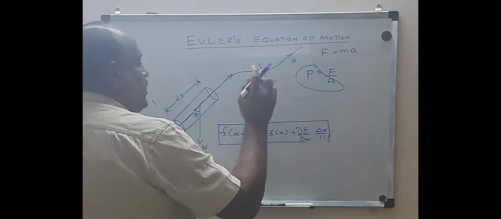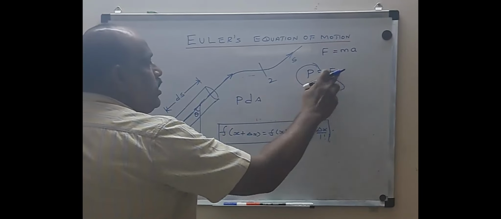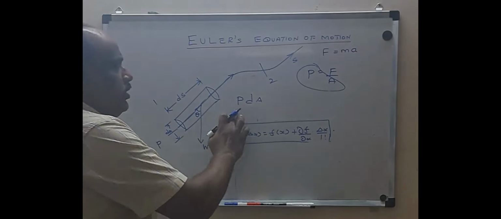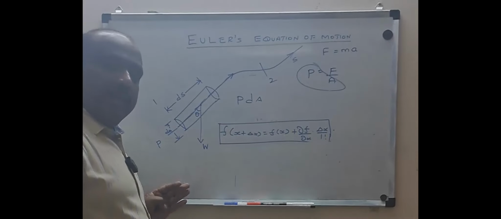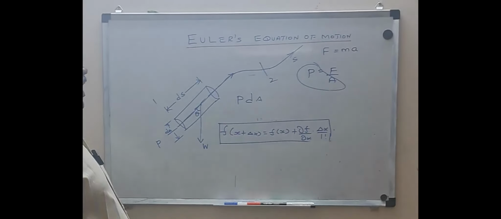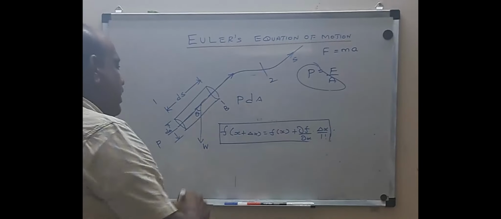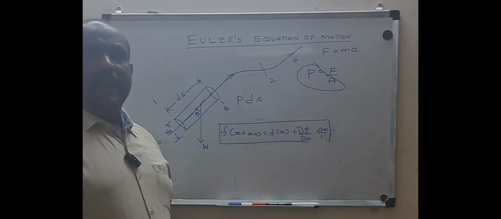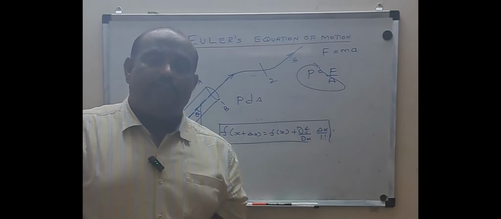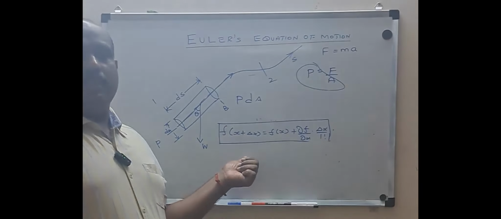Okay, so now the pressure force will be equal to P into dA. Why? Because force equals pressure into area. Here the area is only dA. So this is the force which is making the fluid move in this direction. It's trying to get into 1. But I want to know what force is acting at this point. Let us say this point is B. Now the force which is acting at this entry is P into dA. But there will also be another force acting in the other direction. That is also the pressure force. That force is given by the Taylor series.